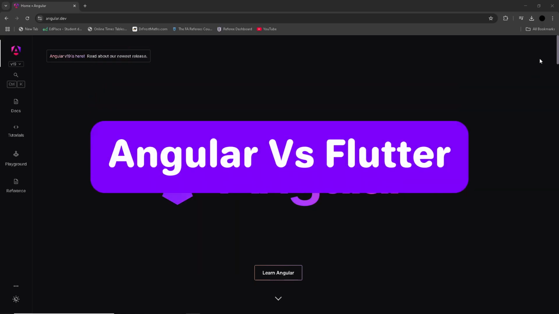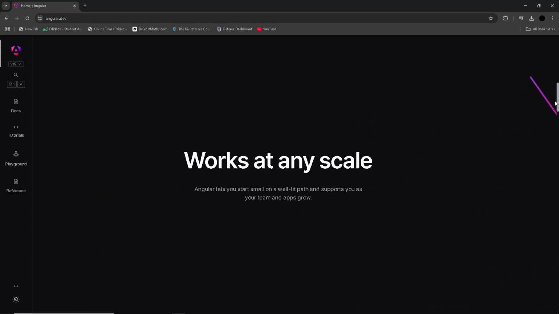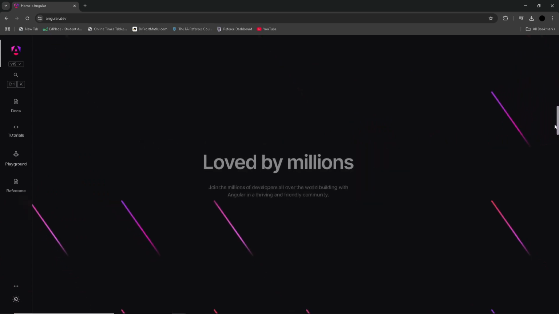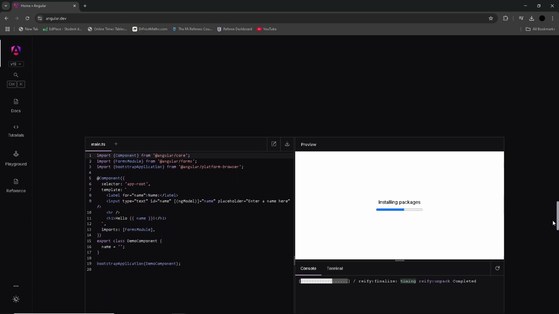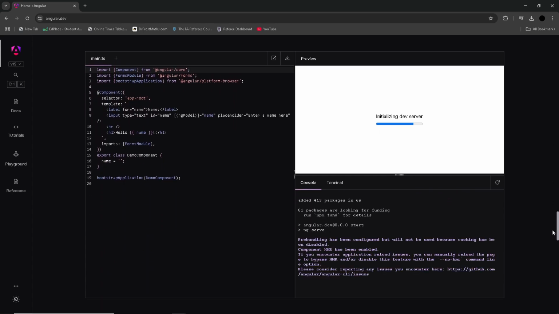In this video, I will compare Angular versus Flutter. Angular and Flutter are both powerful frameworks, however, they serve different purposes in the development world. Angular is a powerful full-fledged framework developed by Google, primarily used for building dynamic single-page applications and complex enterprise-level websites.